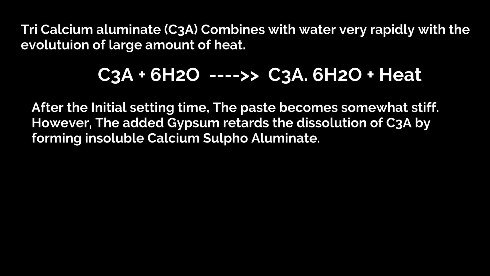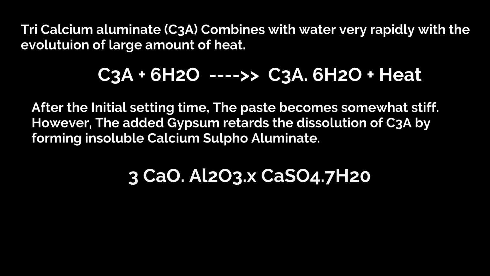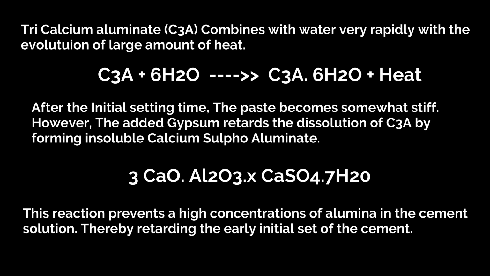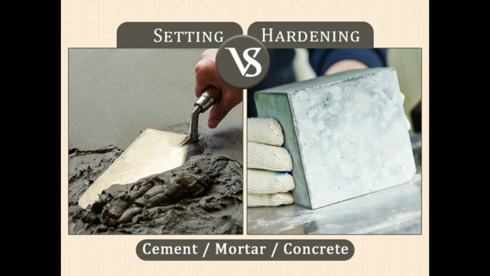However, the gypsum added retards the dissolution of C3A by forming insoluble calcium sulfoaluminate, which can be written as 3CaO·Al2O3·xCaSO4·7H2O. This reaction prevents a high concentration of alumina in the cement solution, thereby retarding the early initial set of cement. And this is the process of setting and hardening of Portland cement, friends.